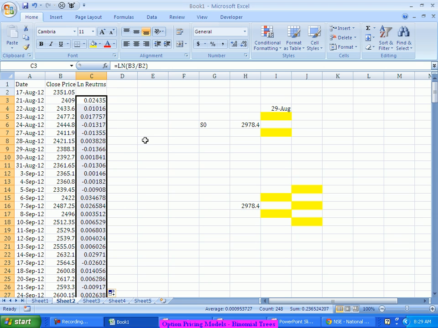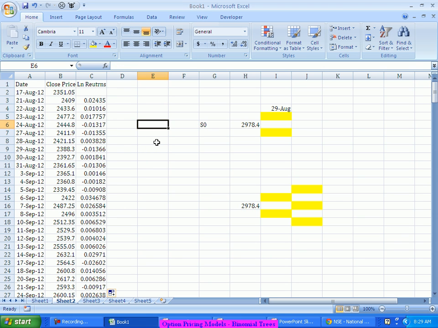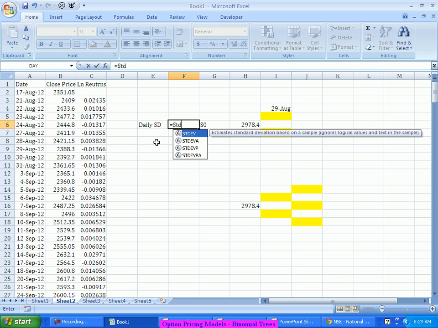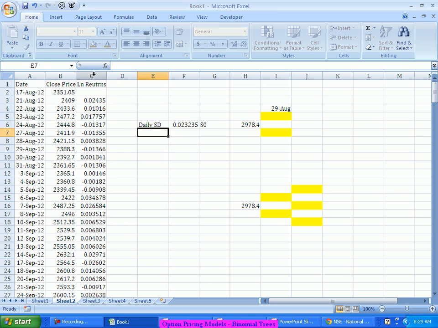Based on this, I can find out the standard deviation, right? Daily standard deviation. Okay, the daily standard deviation is around 2.32%.